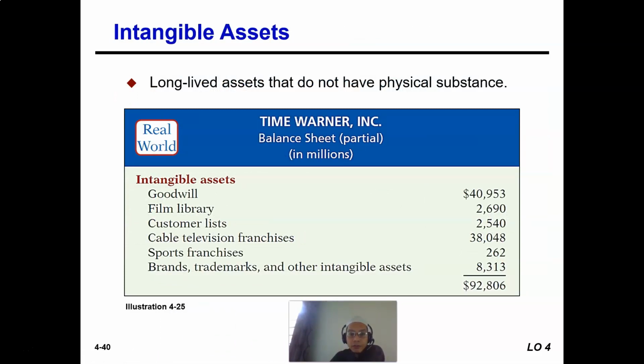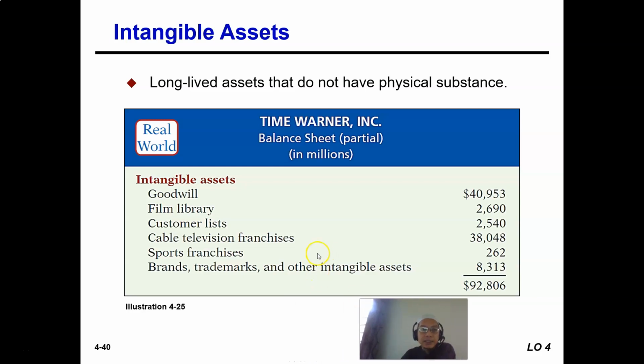And the fourth type of asset is intangible assets. These are long-lived assets that do not have physical substance. They don't have a physical appearance. If you take an accounting course, you will learn more on intangible assets in future courses, but we just look at the examples here. So how does a company own something, a property, without physical substance?